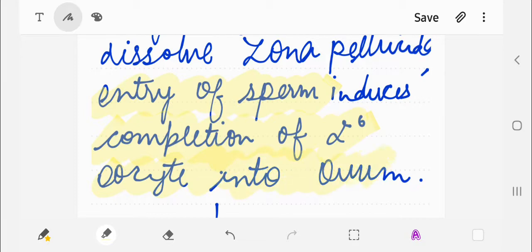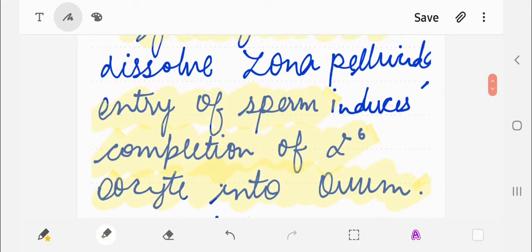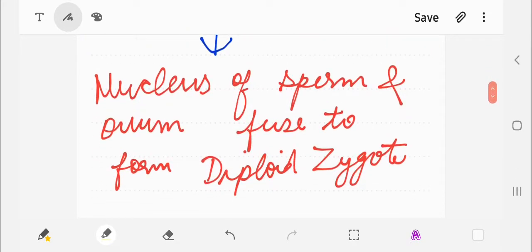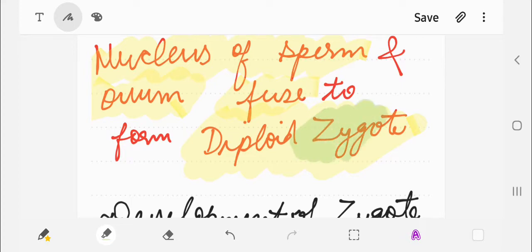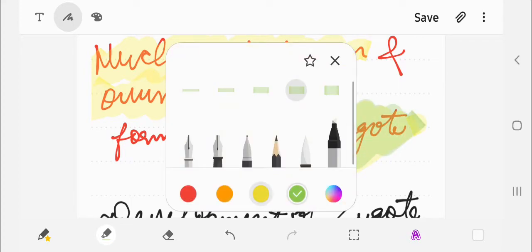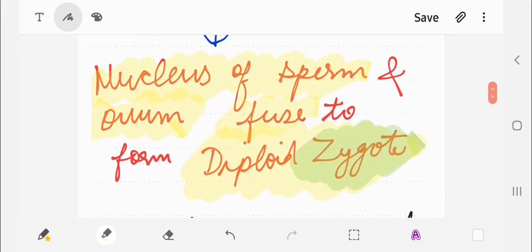So after that the secondary oocyte is completely developed into the ovum, that is your female gamete, and now the nucleus of the sperm and the nucleus of the ovum, which are the genetic material, fuse to form the first diploid cell known as the zygote. So this process is known as fertilization. The result of fertilization is the formation of the zygote, the fusion of the male and female gamete.